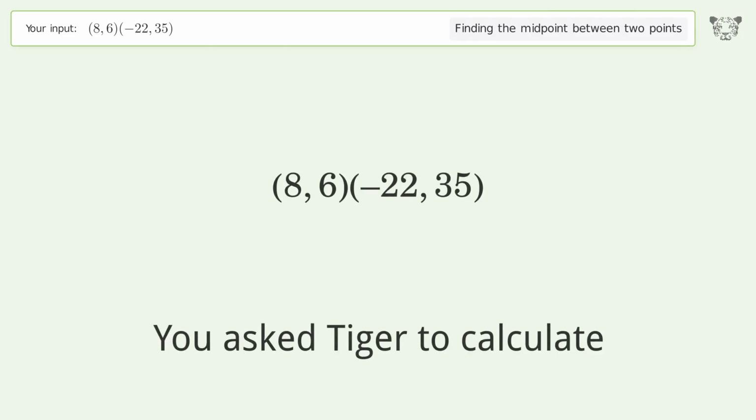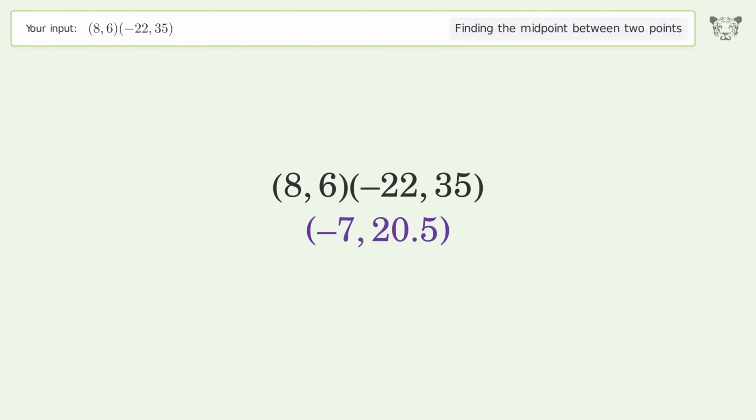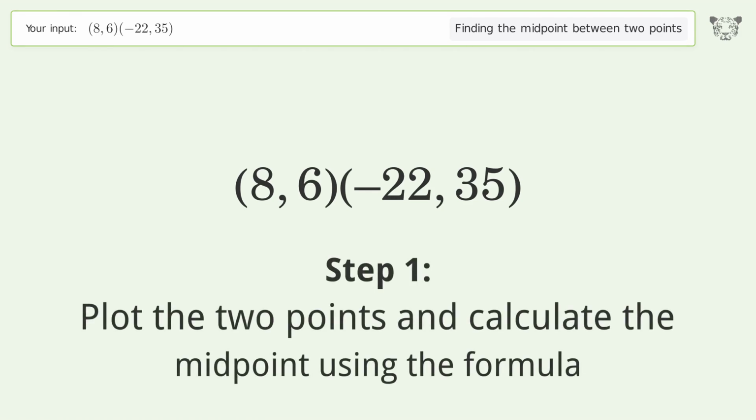You ask Tiger to calculate. This deals with finding the midpoint between 2 points. The midpoint between the 2 points is -7, 20.5. Let's solve it step by step. Plot the 2 points and calculate the midpoint using the formula.